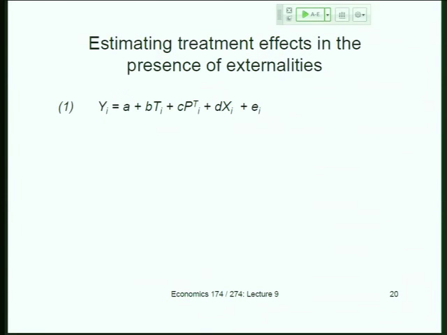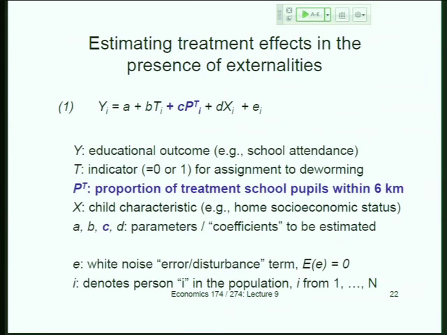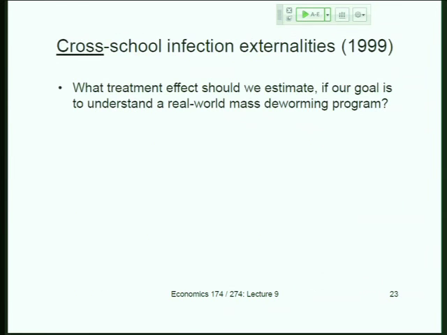Okay, so I think you guys are familiar with this. We're going to focus on this proportion of treatment school pupils. And what I want to do now in the next couple of slides is walk you through how we quantify benefits of the program, taking into account these externalities, because this is what delivers a lot of the cost-benefit numbers in the paper. So this goes back to the clicker question.